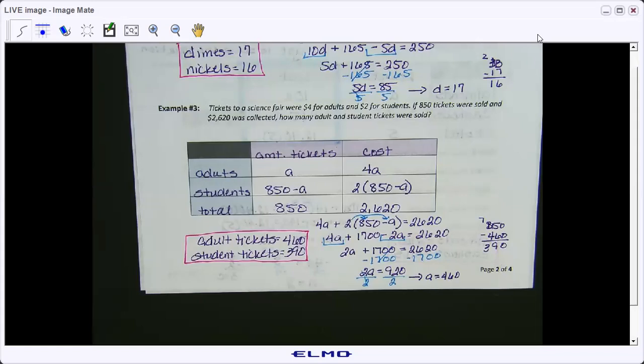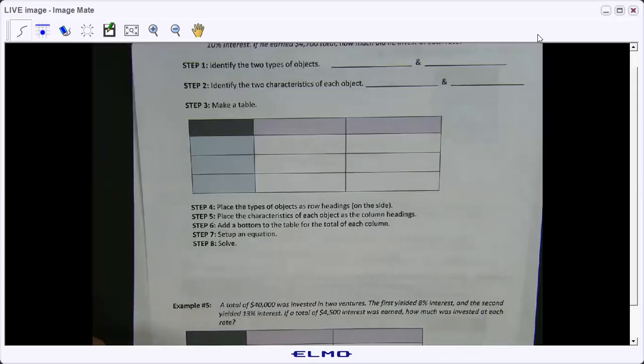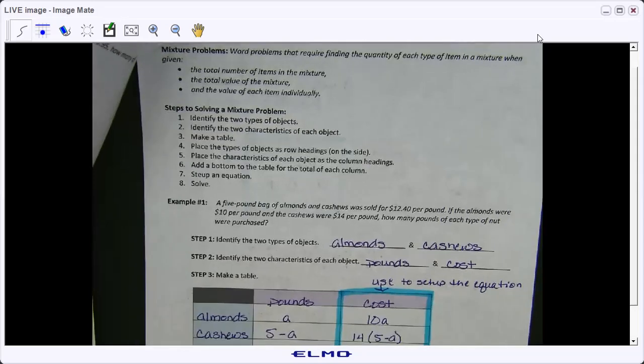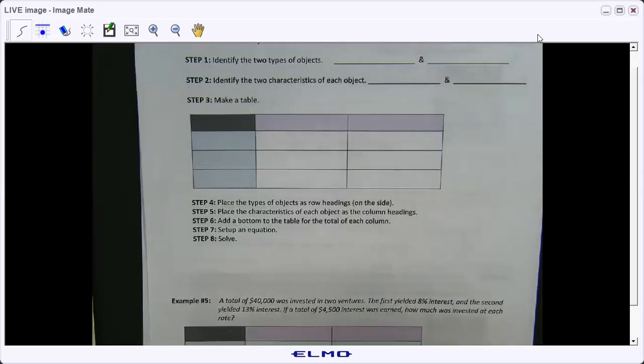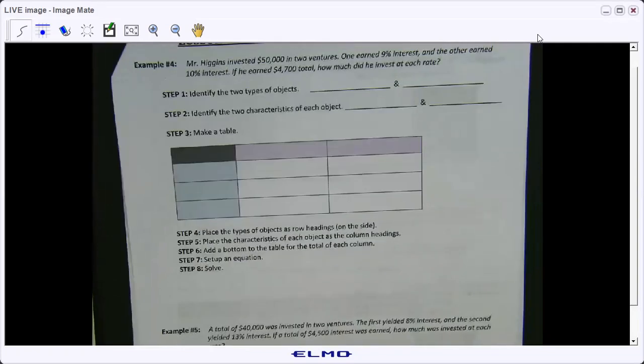But the next one is a percent problem. Okay, so I'm going to go through this step by step with you. And I will say that after we do this problem, based on what we've done, you should be able to do your homework. I just have 3 extra problems just to practice, okay? I tend to put more in our notes than what we need just for that extra help.